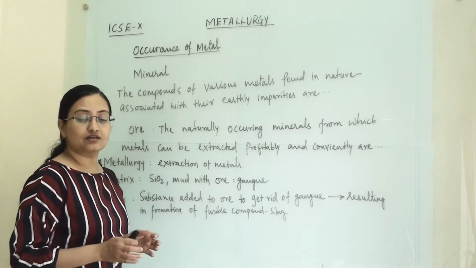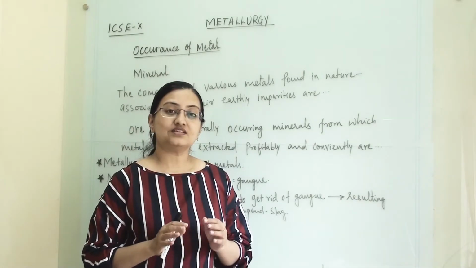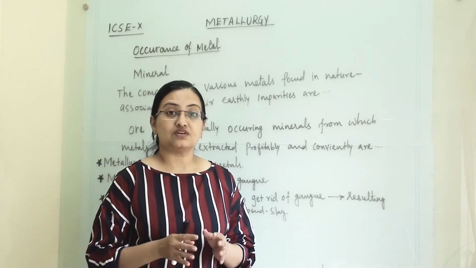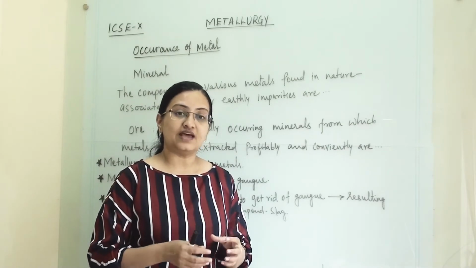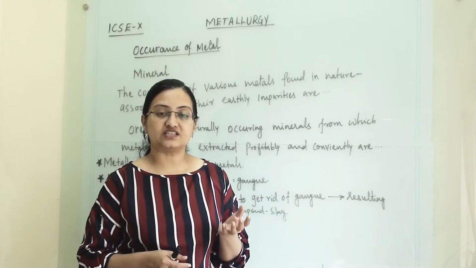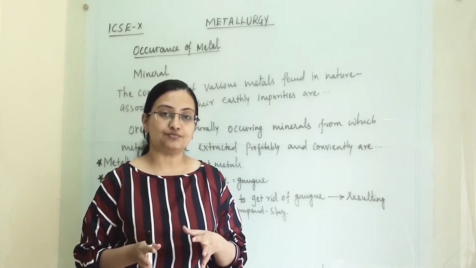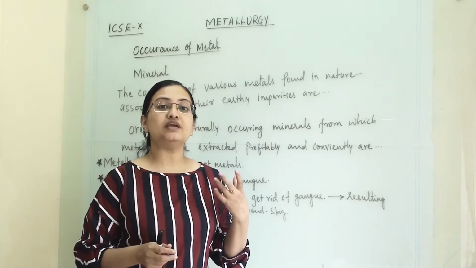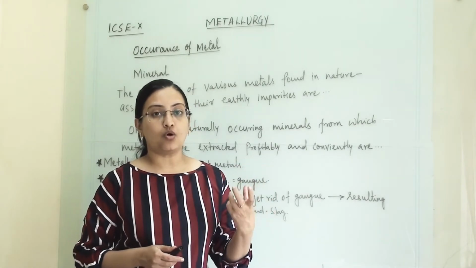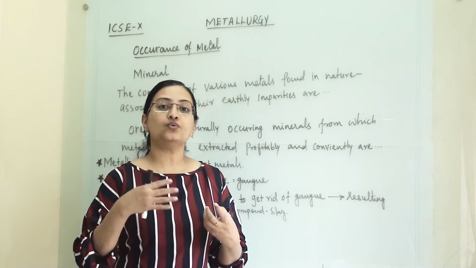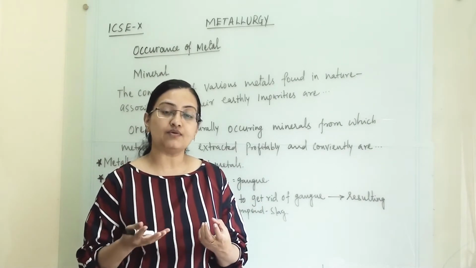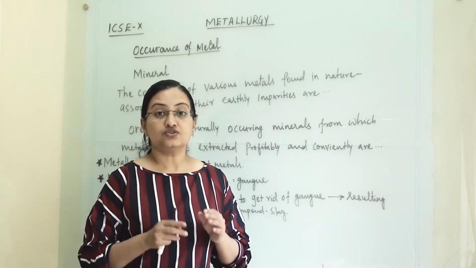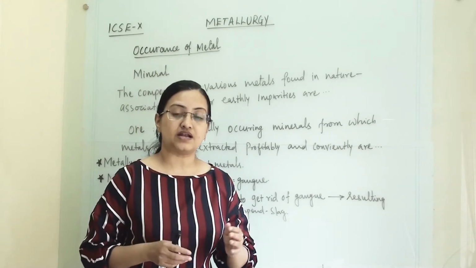So what is the occurrence of metal? Metals remain in the earth crust in a mineral form. Sometimes when metals are reactive, then they are in a combined state. For example, sodium, calcium, potassium metals are reactive, so they will be in the combined state, along with some other negative element, in compound form in the earth crust. So that means they are in a combined state.